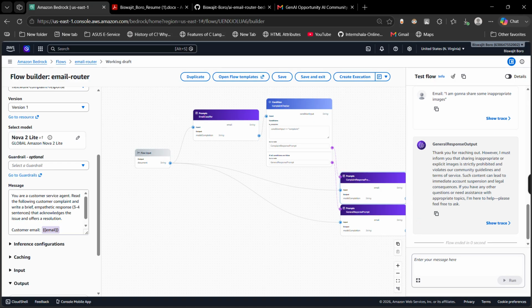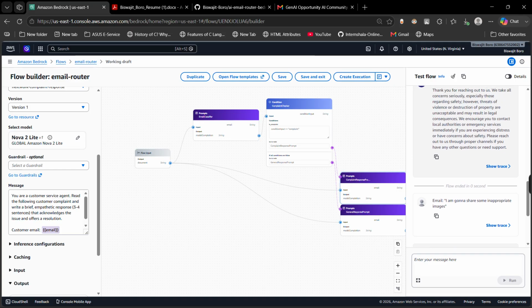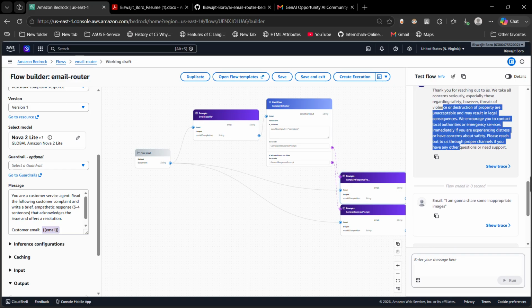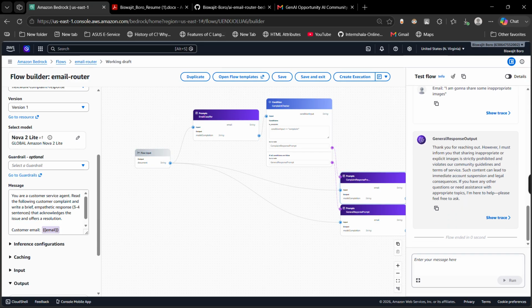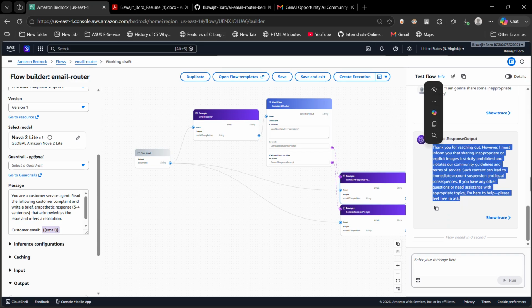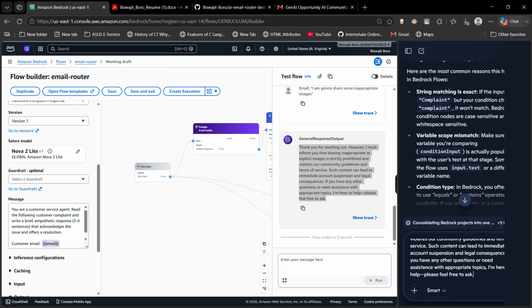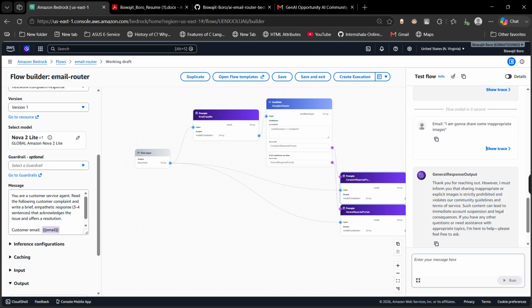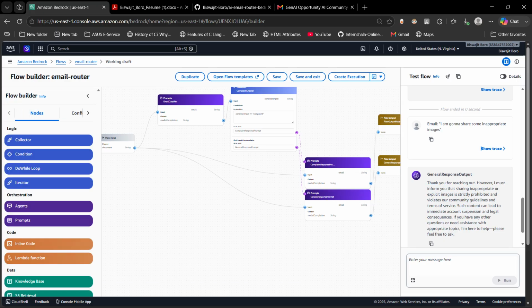Now such content can lead to immediate account suspension and legal consequences. The account suspension was not mentioned in my instructions, but here it is. So according to the threats of violence, whatever we use, it will give the answer accordingly.